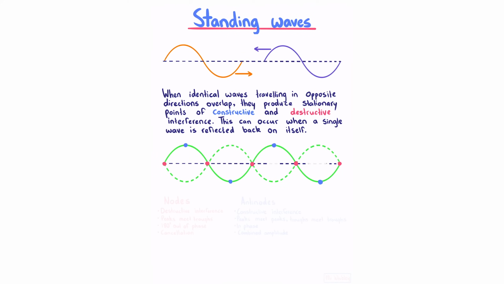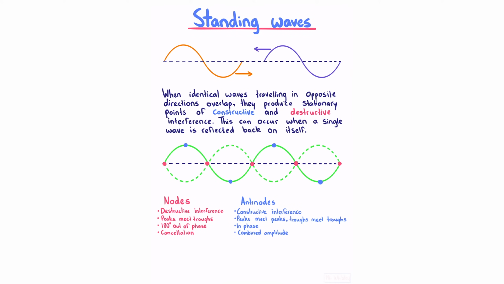And so if we imagine our resulting amplitude at one moment in time, and then half a wave cycle later, we see our pink nodes of destructive interference, where peaks meet troughs. The waves are meeting 180 degrees out of phase, resulting in complete cancellation, meaning that at these points here, we're going to see no movement. At our blue antinodes, we have constructive interference, where peaks meet peaks and troughs meet troughs, so our waves are meeting in phase, and we get a combined amplitude. And so at our antinodal points, we have our maximum movement.